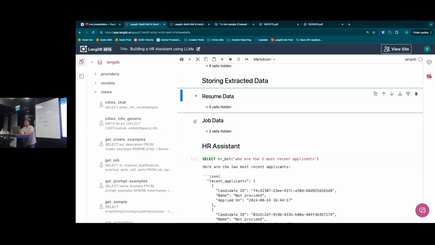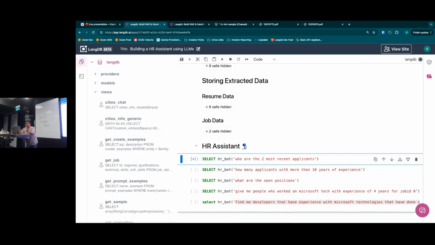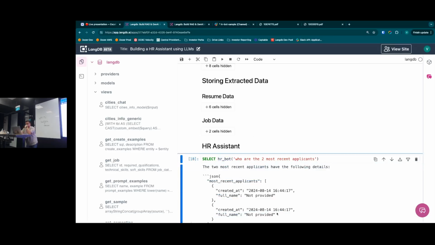Okay, so I didn't go through all the steps. Some of the steps will take slightly longer. We'll share the link after the session. Feel free to explore further. There is a way to extract data and write that back to resume and job data. And finally we have an HR bot that you could simply ask a question. So basically, who are the two most recent applicants?